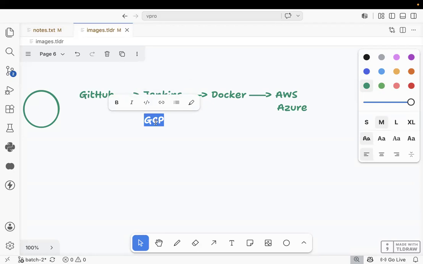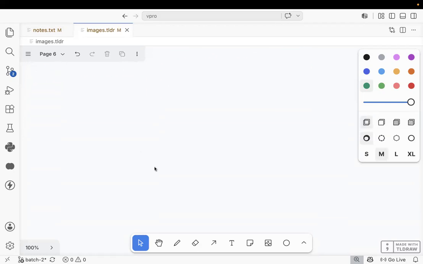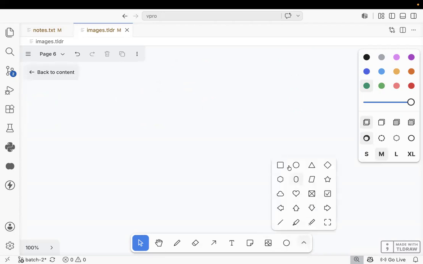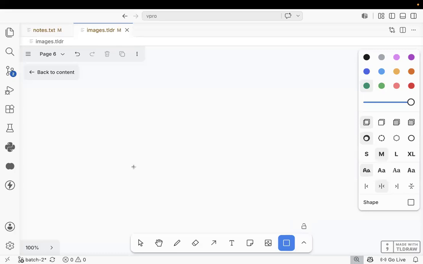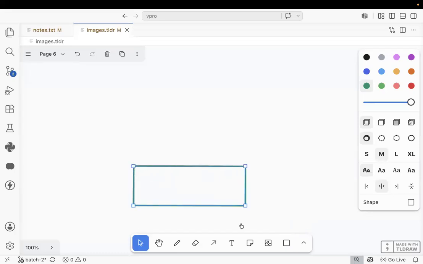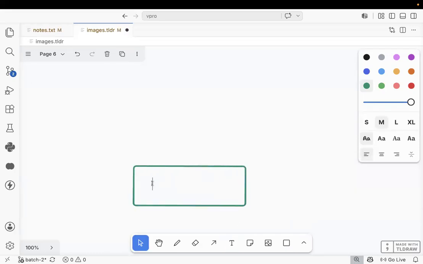And another thing, Chaitanya, one more flow I need to tell you: what a real-world project looks like. Chaitanya, observe this. For example, here this is our LLM. Then we need to purchase the licenses, the API keys. Then we take the license and we are able to use the LLM.